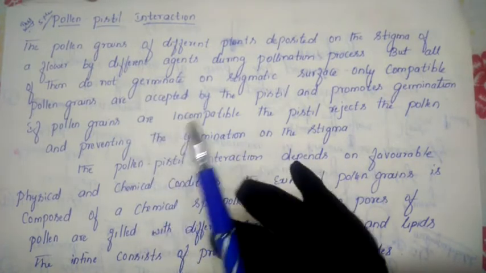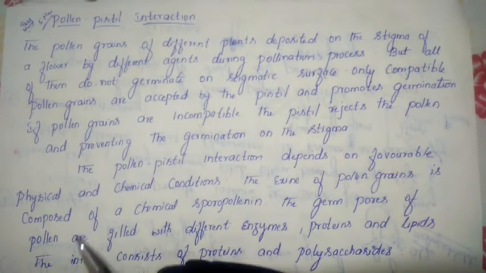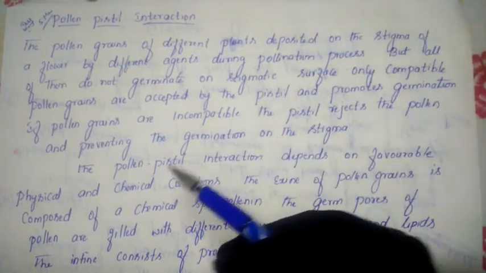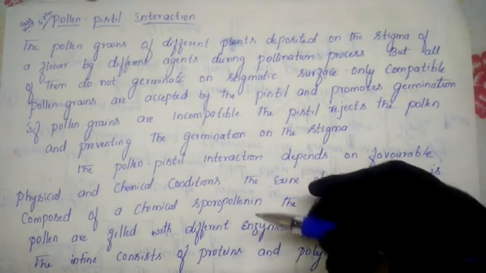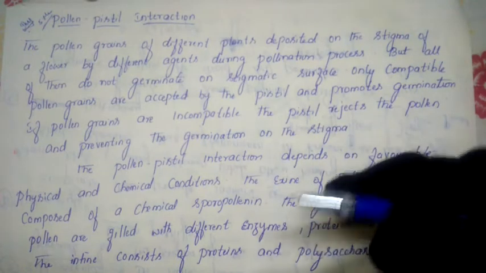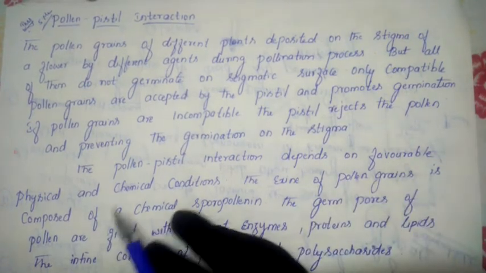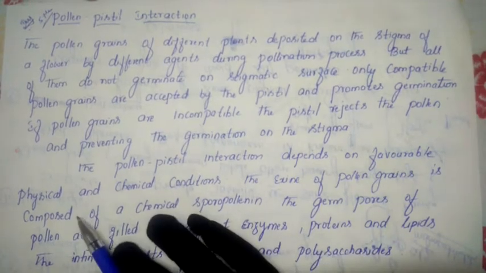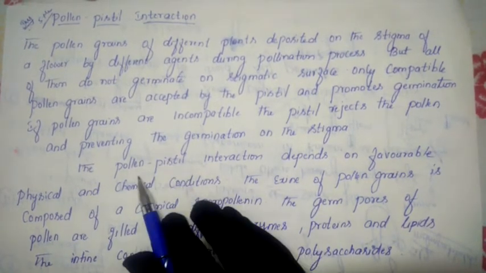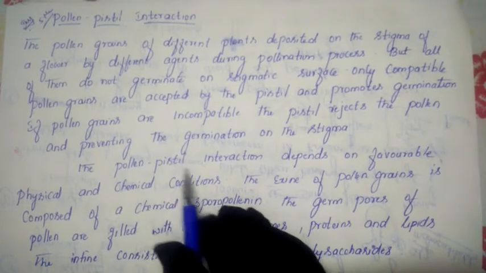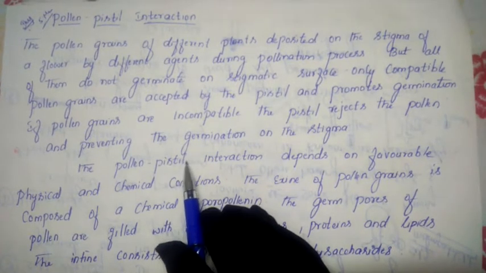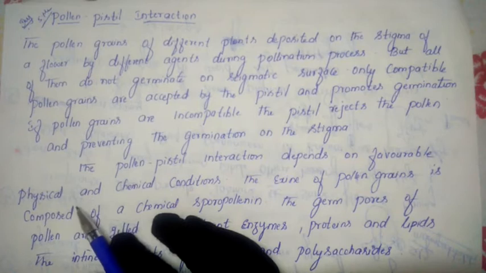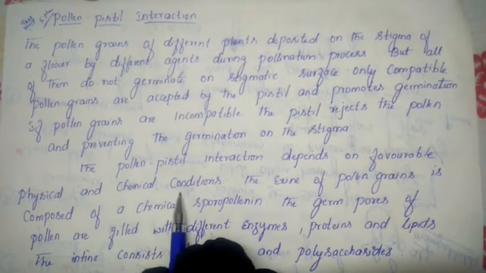Now, I just said compatibility and incompatibility. Pollen and stigma are doing the matching process here. They are showing compatibility and incompatibility. Now the question is how they show this compatibility, and how they go through this matching process. Let us discuss that. Pollen pistil interaction depends on physical and chemical conditions. Whether the pollen grain and pistil belong to the same species or to different species, that interaction depends on these two factors: the physical and chemical conditions.